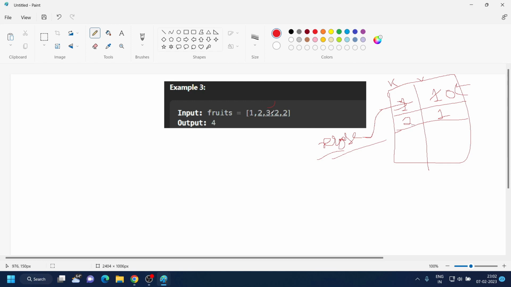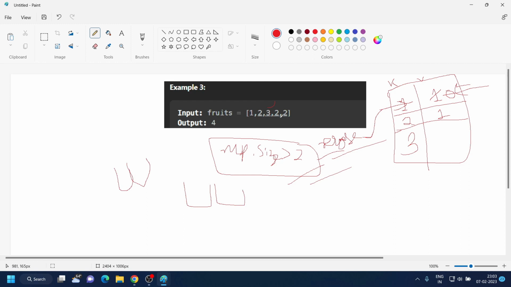Before doing this erase step, we would have pushed the third fruit, because only then can we say that our map size is greater than 2. If it is greater than 2, then we have to remove the first element, so that we always have only two baskets. So now we will push the count of it. It's 1. Then we update the count, it's 2. Then we update the count, it's 3. So the final answer is 4. And before that our answer was 2. So we will store our answer as the maximum.